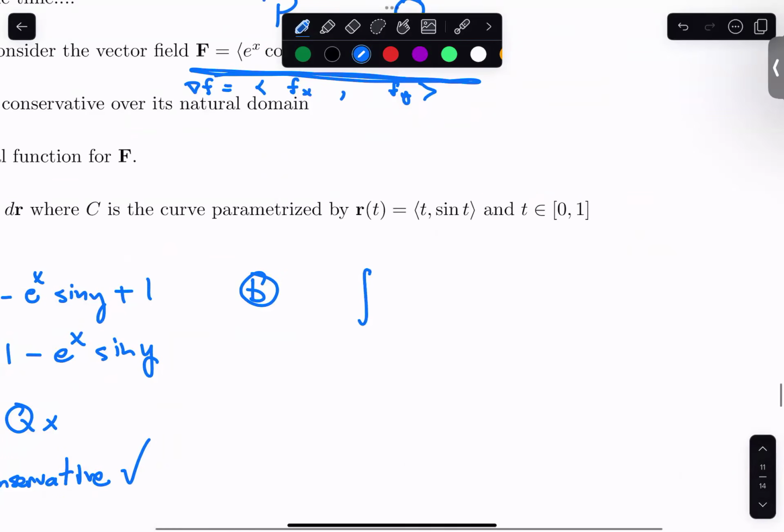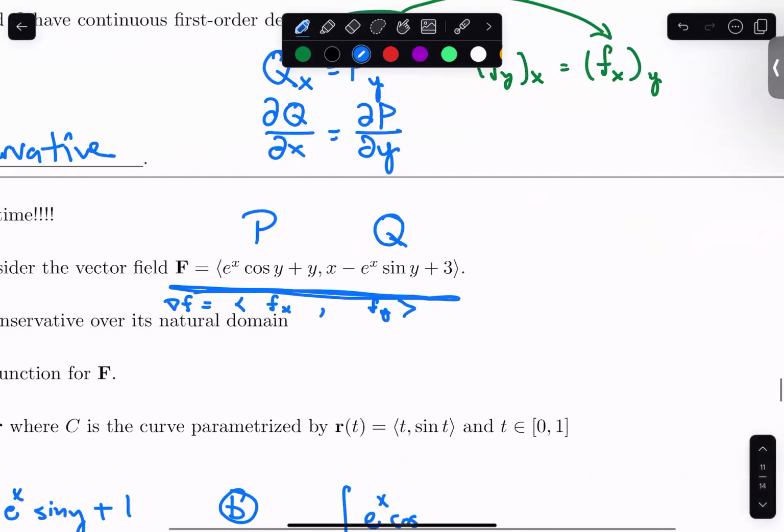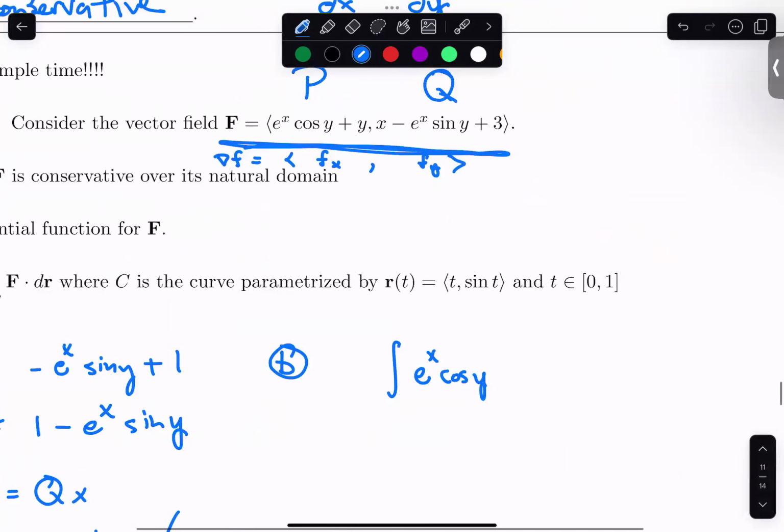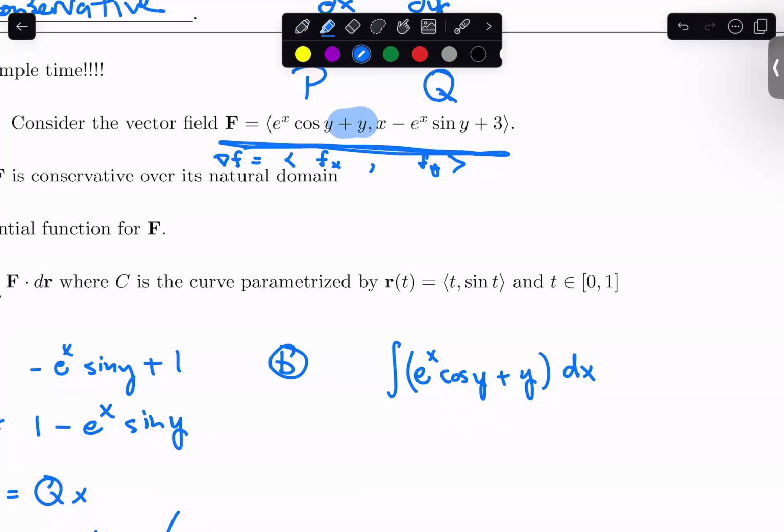I'm going to integrate e to the x cosine of y plus y, and I'm going to do my integral with respect to x. After all, this first component, P, should be f sub x. This should be what we get when someone took a partial derivative of the potential function with respect to x. So I'd like to undo that by doing an integral with respect to x.